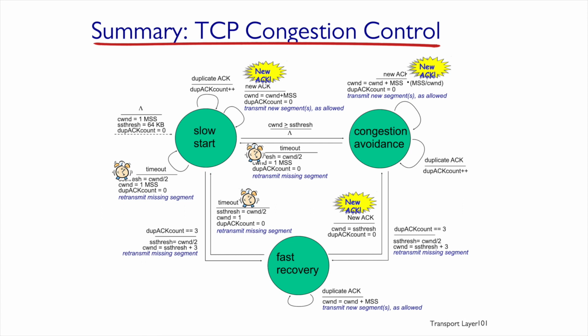If a timeout happens, then we go back from fast recovery to the slow start state. We set the slow start threshold to half of the congestion window. The congestion window will equal 1, and Dup ACK count is initialized at 0. We send all the missing segments, as you can see. Once a new acknowledgement arrives while we're in fast recovery, the congestion window will equal the slow start threshold, and the Dup ACK count will be initialized at 0.